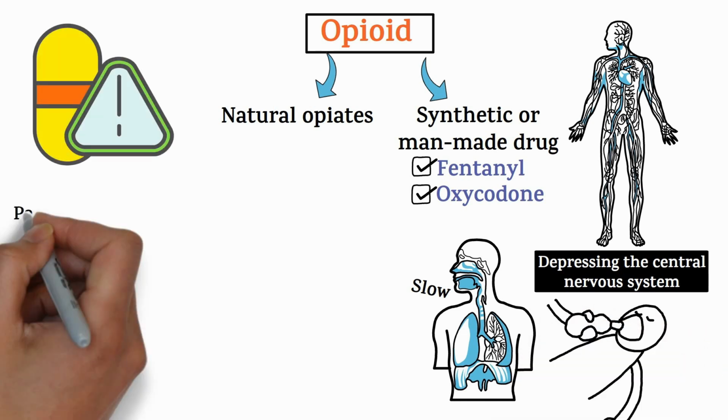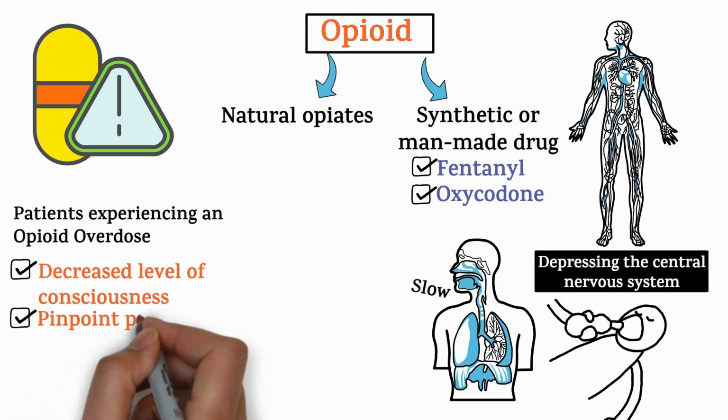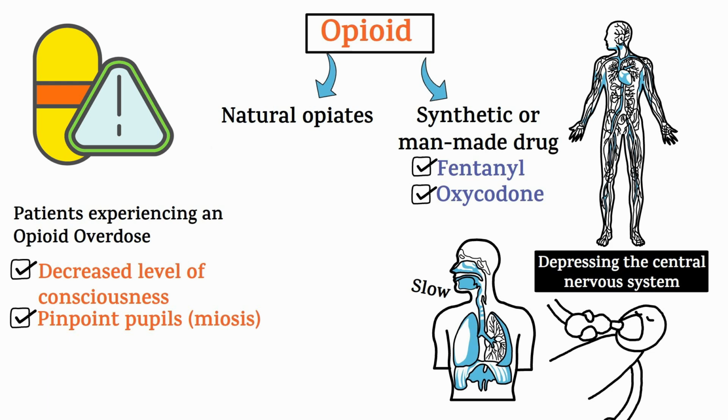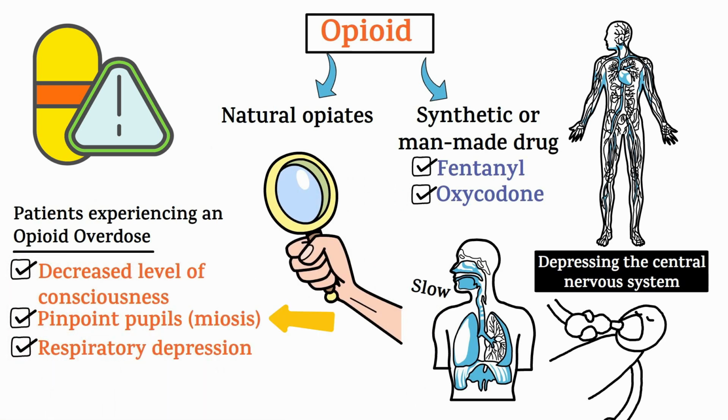Patients experiencing an opioid overdose often present with decreased level of consciousness, pinpoint pupils, also called miosis, and respiratory depression. A key diagnostic feature of an opioid overdose is the presence of pinpoint pupils, which means constricted pupils, altered mental status, and a slow respiratory rate, also called bradypnea.